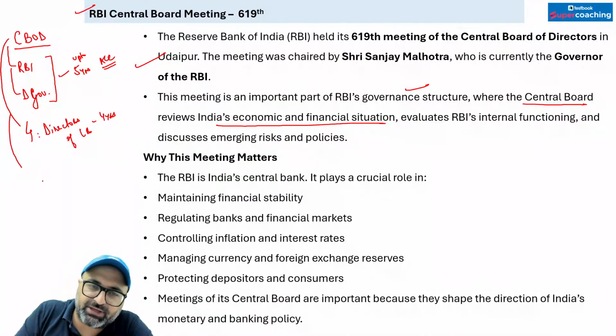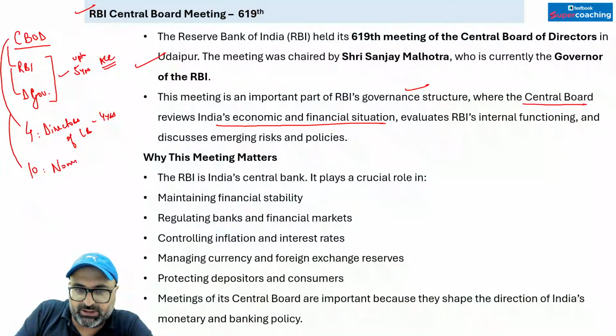After that, the government nominates 10 individuals, and 2 individuals are nominated from the finance ministry. So in total, 1 plus 4 deputy governors is 5, plus 4 is 9, plus 12 is 21. So in total, we have 21 central board directors.